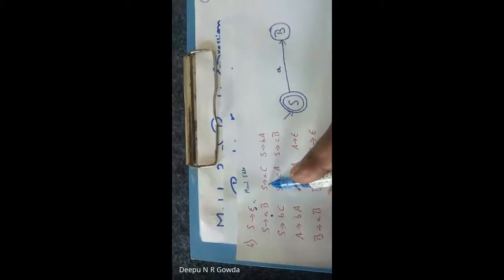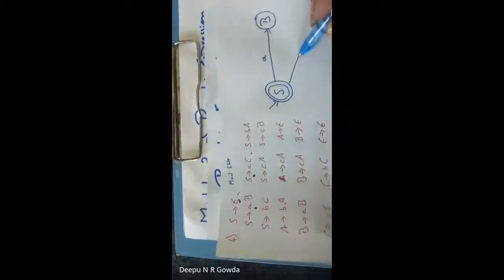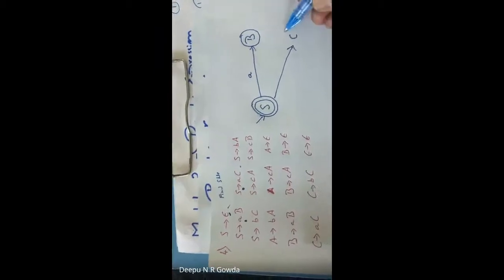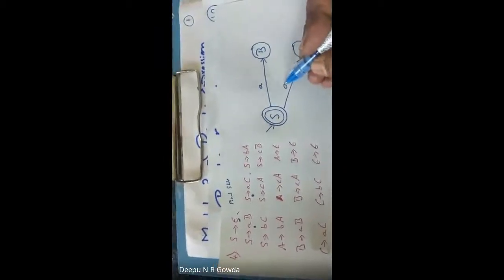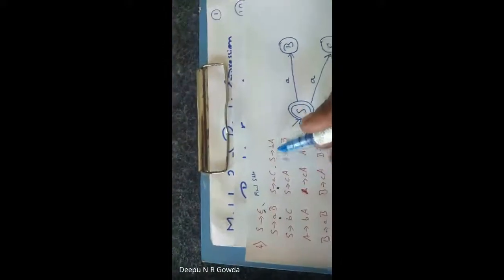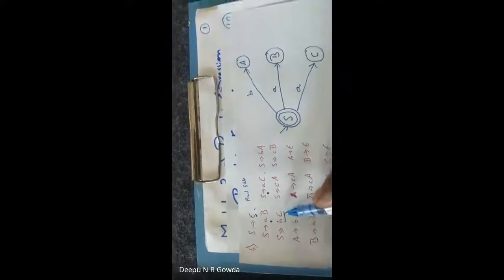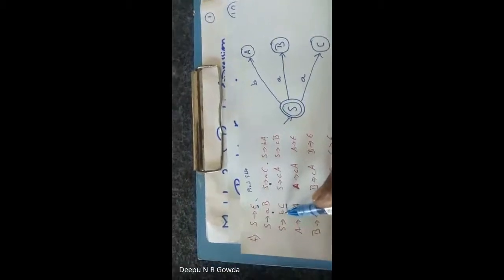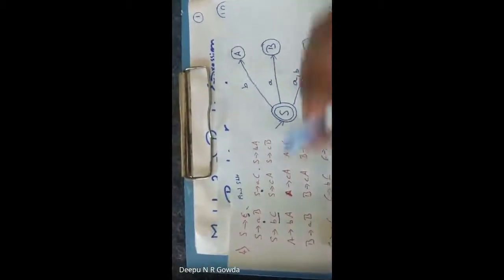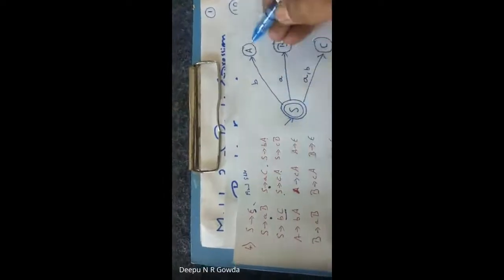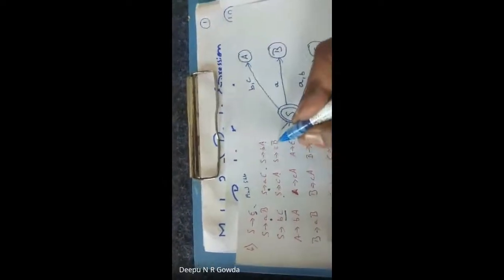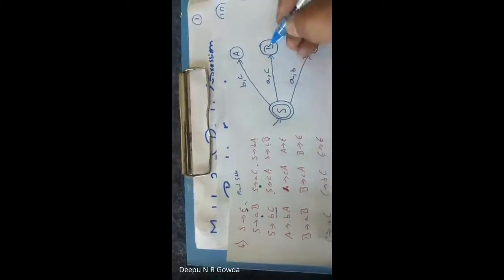Now S goes to C by taking a symbol A again. I'll take a state called C by taking the symbol A. Now S is going to a state called A by using a symbol B. Again, one more state, A, with B. Clear? Perfect. S tends to BC. It's going to a state called C by using the symbol B. S tends to A to C. For B, it's going by taking a symbol C.